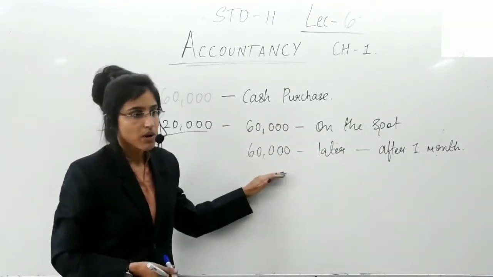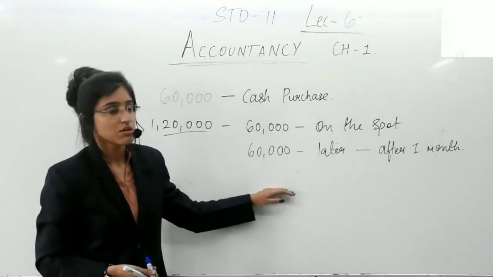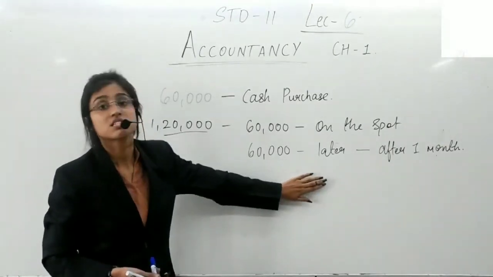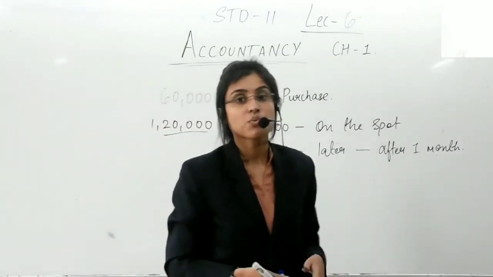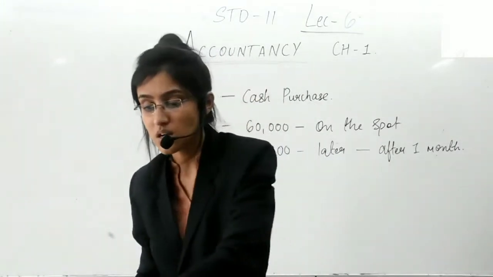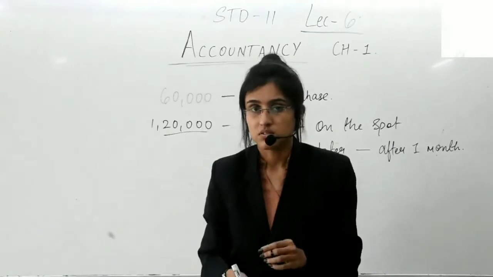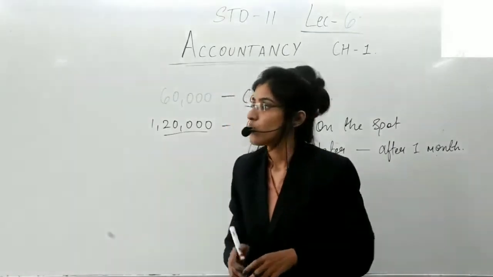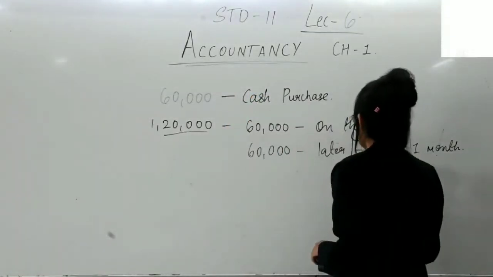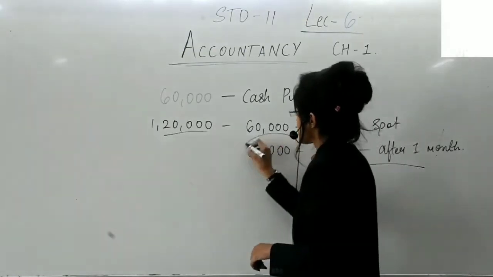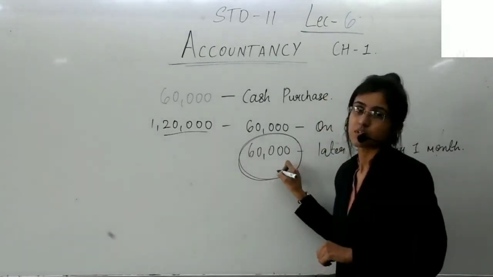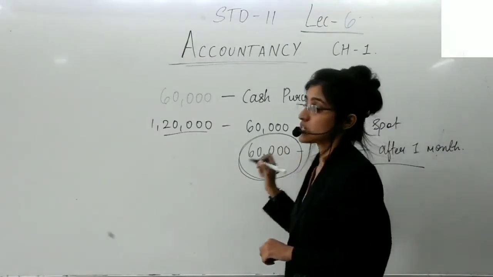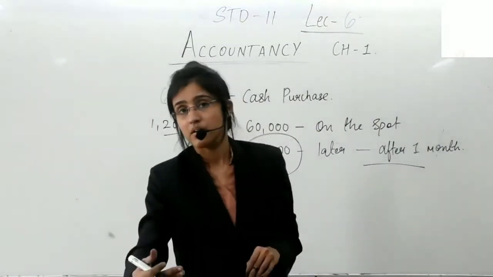Why is this a credit transaction? Because the payment is delayed. This is going to be paid after 1 month. You will pay this after 1 month. So this is the credit transaction and this is your liability. Yes, 60,000 is yet to be paid.